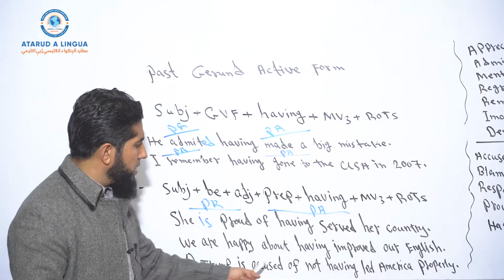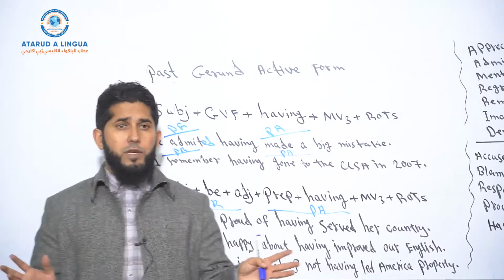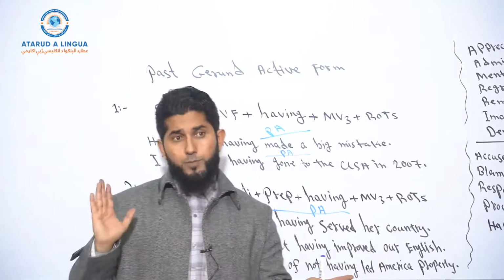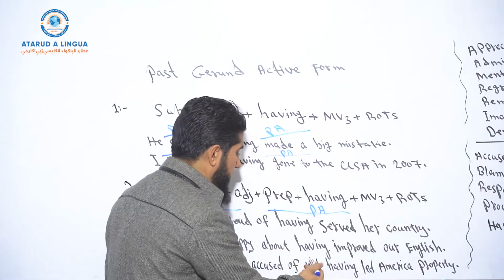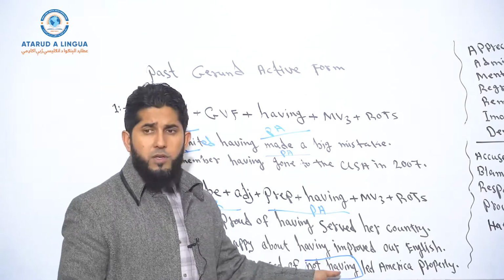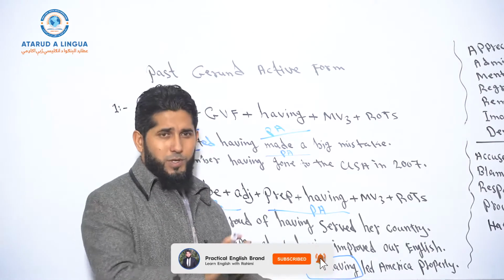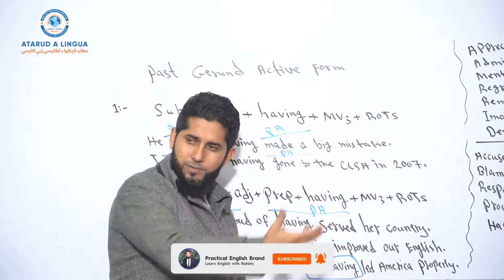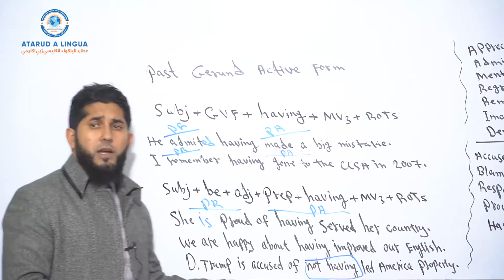Donald Trump is accused of not having led America properly during the COVID-19 epidemic. Look, if you want to make your sentence negative, you can make it negative here, right before having, bring the word not. Having, not having. So now the sentence becomes kind of negative, right? Or you can make it negative here. Donald Trump is happy, Donald Trump is not happy.